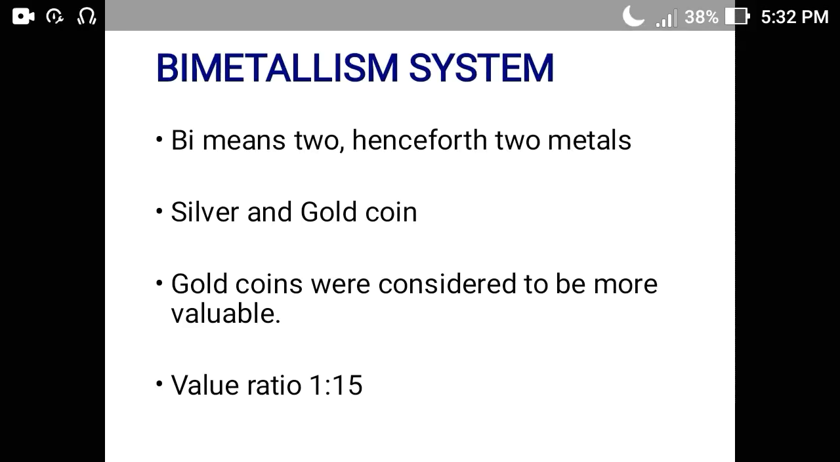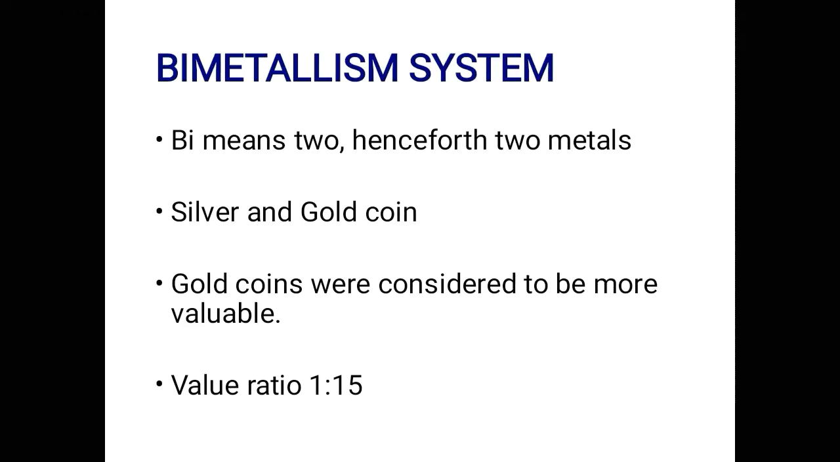First comes the bimetallism system. With the circulation of metallic money in 1791, US used bimetallism for the first time. As the name suggests, there are two metals, gold and silver. Gold and silver coins were used for the purpose of trade. Gold was considered to be more valuable. The value ratio between gold and silver was 1:15, that is, 1 ounce of gold equals 15 ounces of silver.